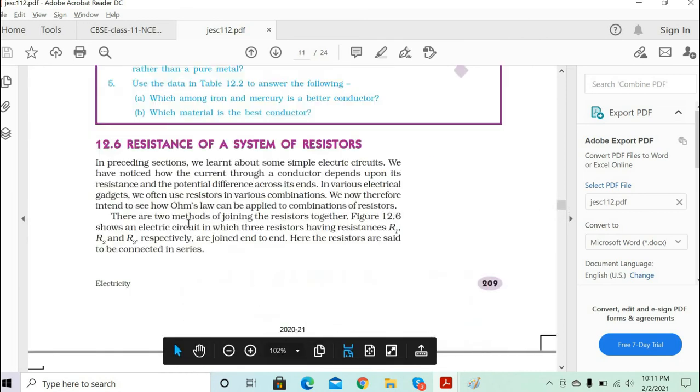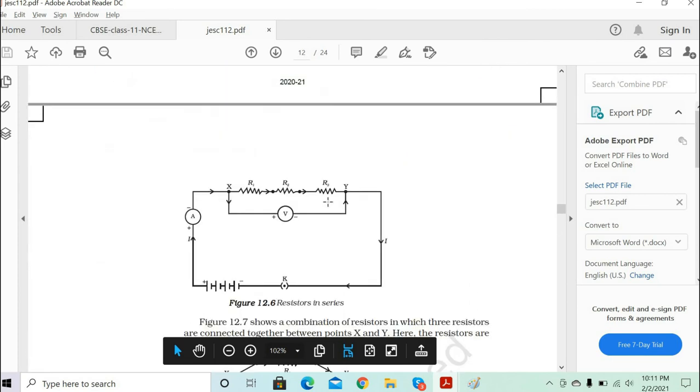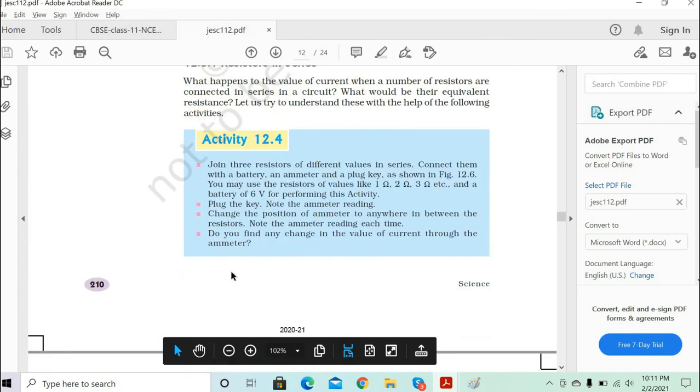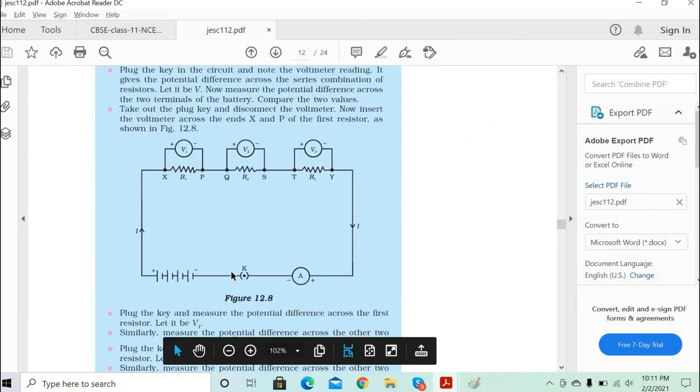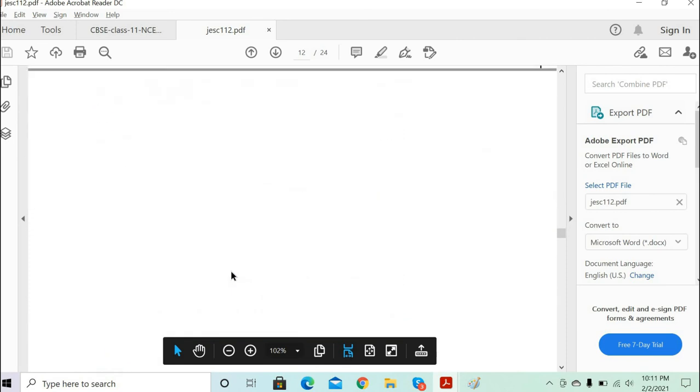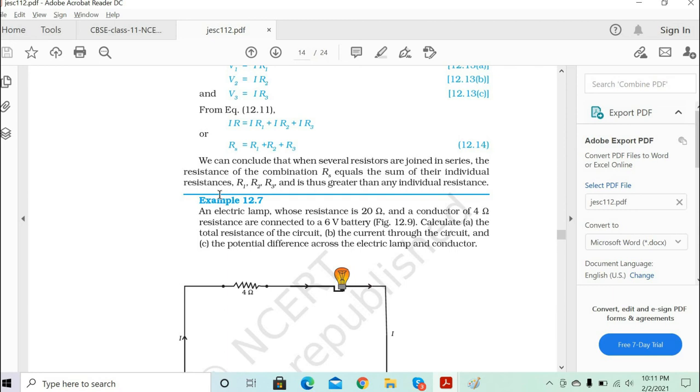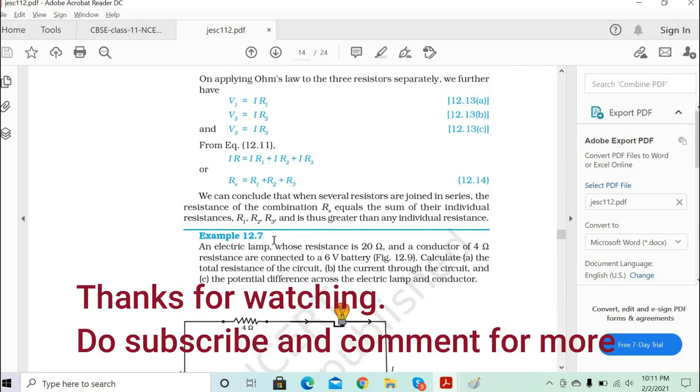So Shreya, I think we covered this part. Now your goal is to revise, read out 12.6 with the activity 12.4, everything, till example 12.7. From example 12.7, we'll do together. You just revise it in your notebook. In case of any problem, you can ask me then.